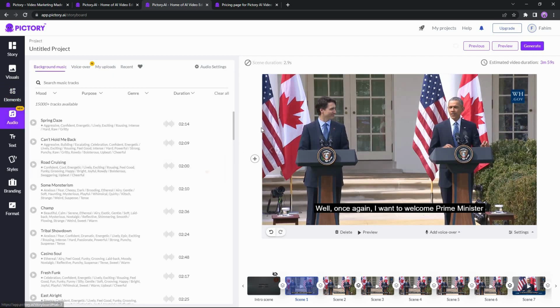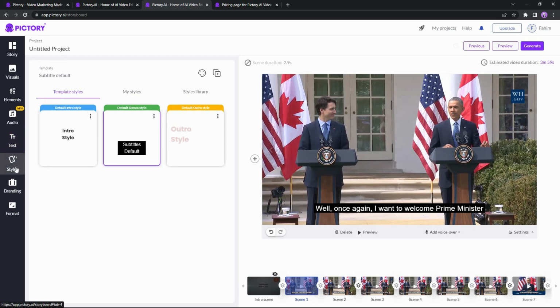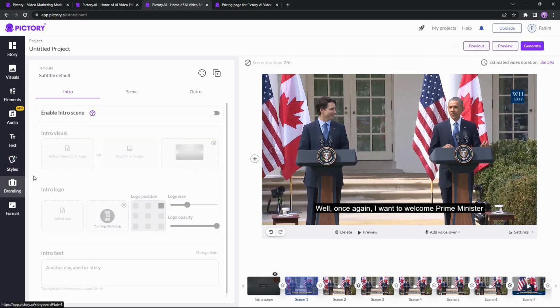And to make your video more interesting, you can add different types of background musics. There are over 50,000 tracks available in Pictory. You can also add your own voiceover. There is also an option to add different types of text to your videos. And in the style section, you can edit the template style of your intro, outro, and the subtitle. If you want to make your videos brandable, you can add intro from here and outro from this section.